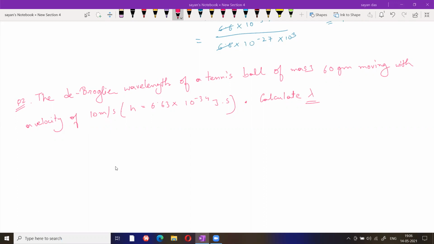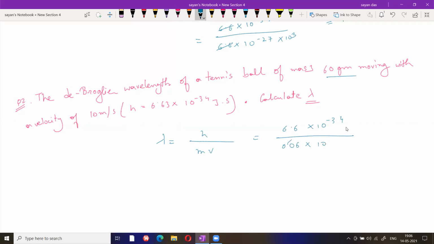Completed? Sir, do we have to change the 60 gram to kg? Definitely, yes. Value is 6.6 into 10 to the minus 34, and if you convert it to kg, divided by 1000, so 0.06, and this value is 10.